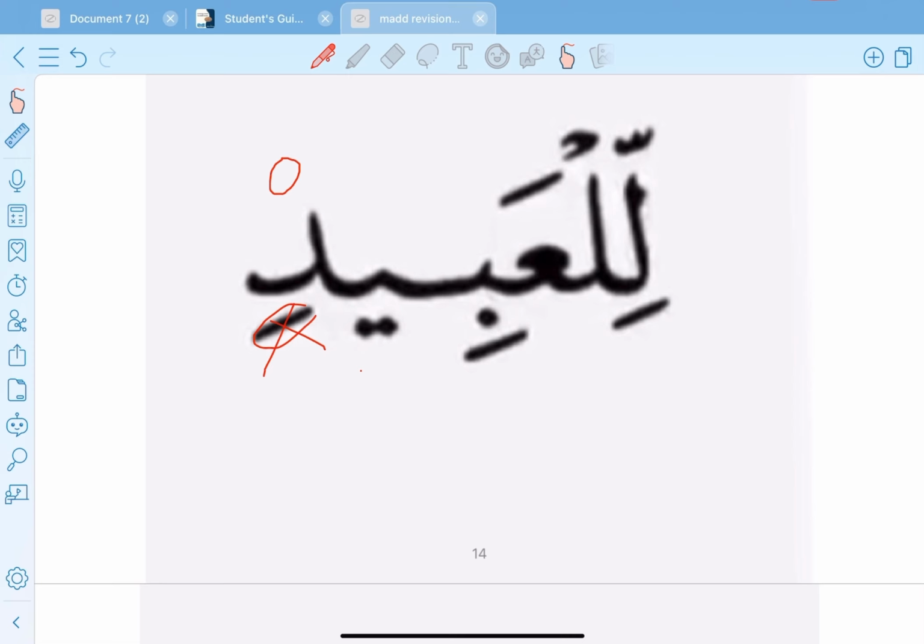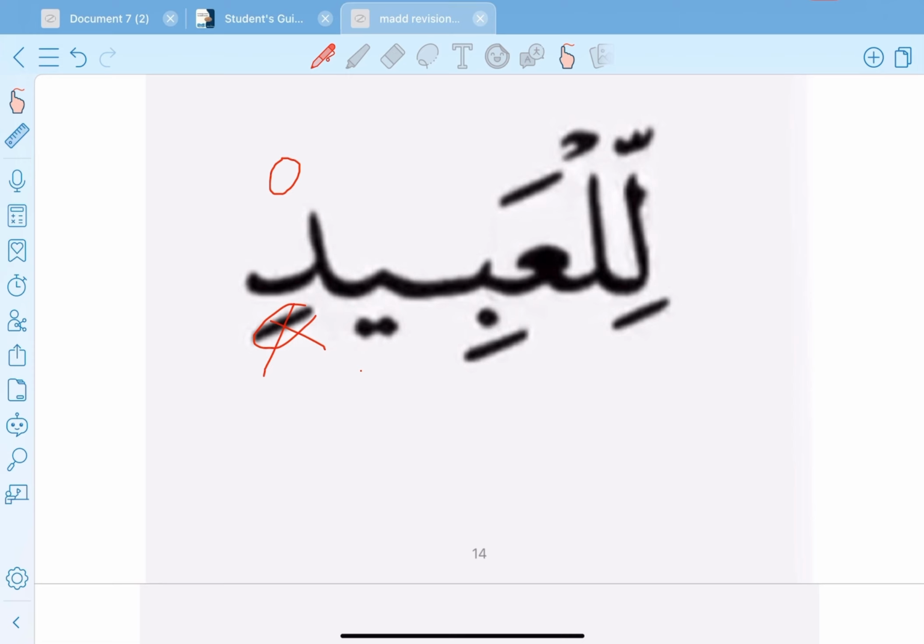So this is typically مد عارض للسكون. And مد عارض للسكون, you can prolong it 2 counts, or you can prolong it 4 counts, or you can prolong it 6 counts. So 2 or 4 or 6 counts. So I can say للعبيد, or للعبيد, or للعبيد, 2 or 4 or 6.